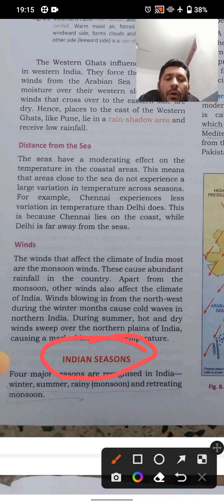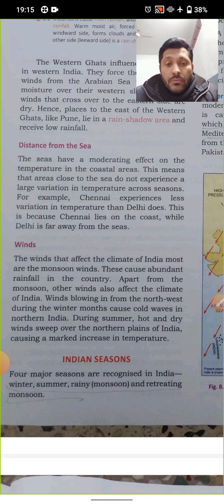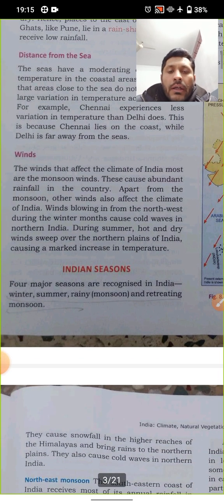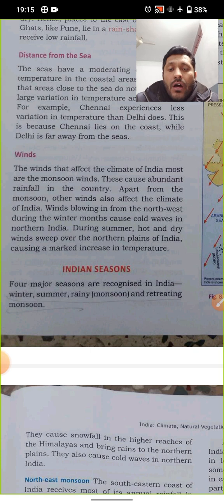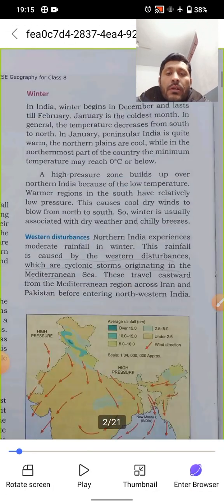Now we are reading about Indian seasons. How many seasons are there? You know very well. If any doubt is there in the previous paragraph, you can comment, you can ask me, and you can underline and ask me during the live classes, which we will have next week. Four major seasons are recognized in India, that is winter season, summer season, rainy or monsoon season, and retreating monsoon season. So these are there.